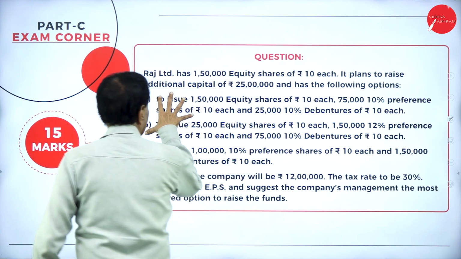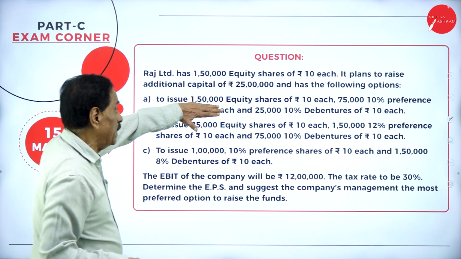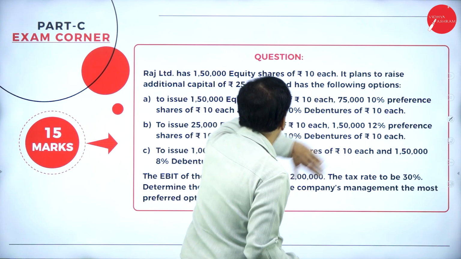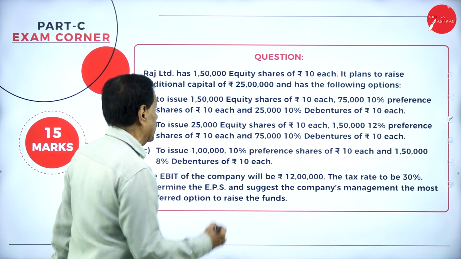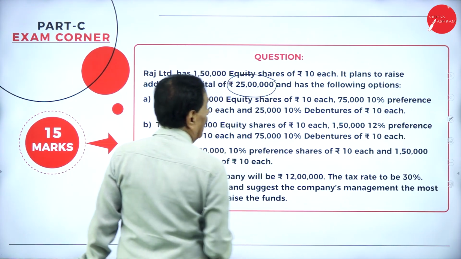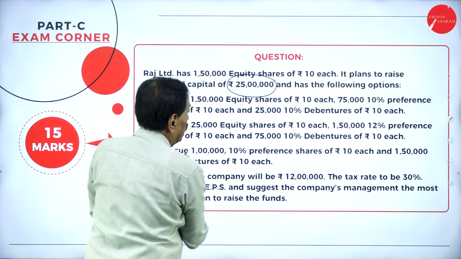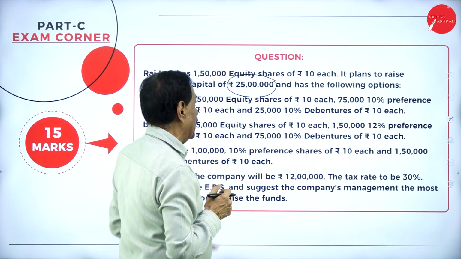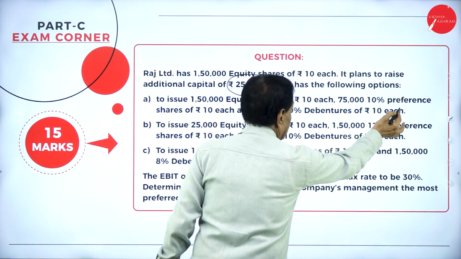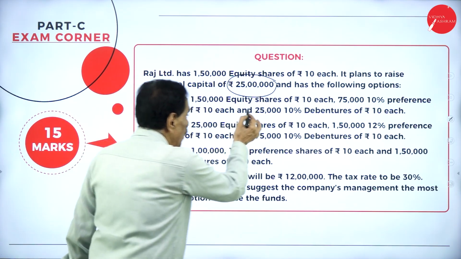This goes to capital structure. Raj Limited has 1,50,000 equity shares of 10 each. It plans to raise additional capital of rupees 25 lakh. This is important. Additional. And has the following options. To issue 1,50,000 equity shares of 10 each means 15 lakh. Totally how much you require? 25 lakh. Then 75,000 10% preference shares of 10 means 7,50,000.